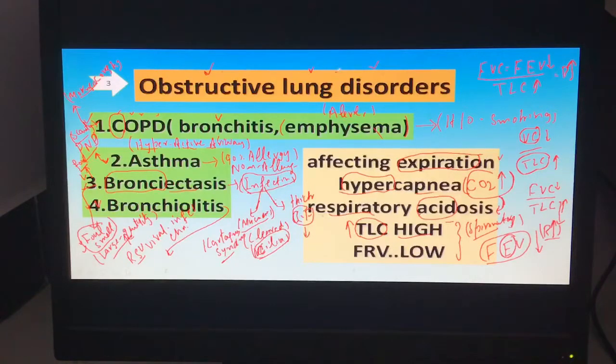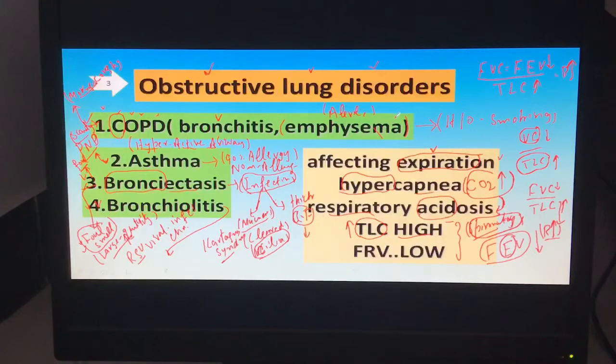That's a typical clinical finding, the spirometry for obstructive lung disorder. In obstructive lung disorder, expiration is the issue. Expiration problems lead to hypercapnia, and in spirometry we can check that total lung capacity is increasing.